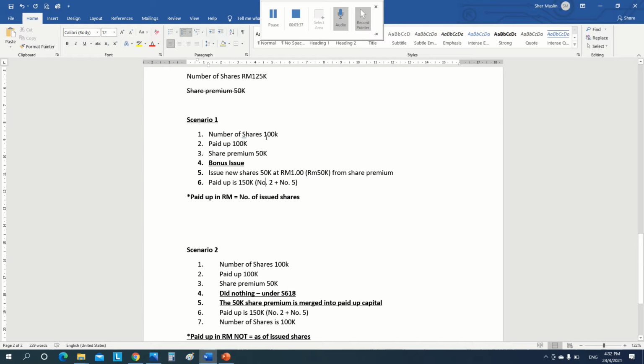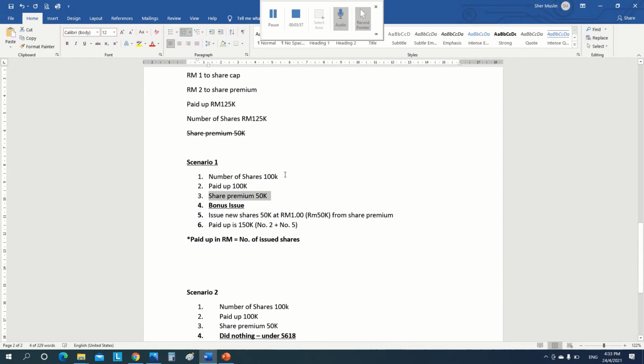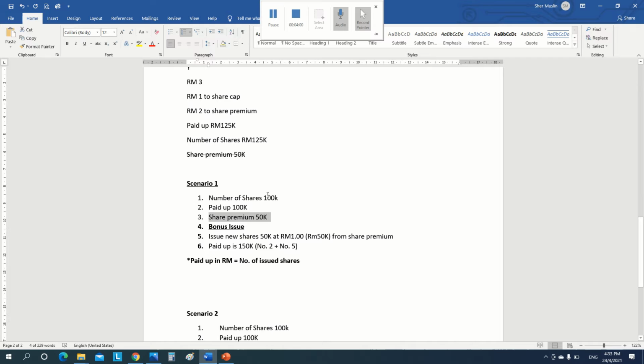So for example here, the number of shares is 125,000, and paid up capital is 125,000, and the share premium is 50,000.